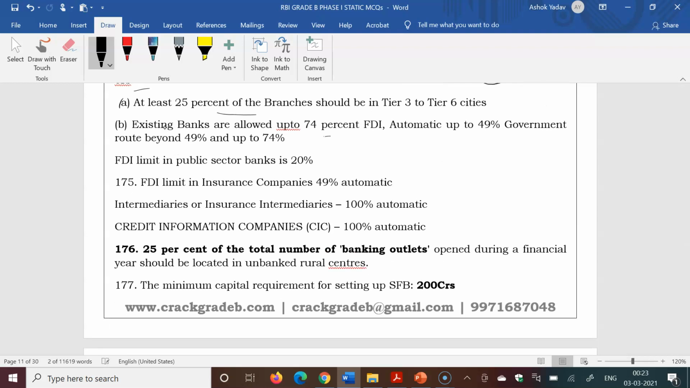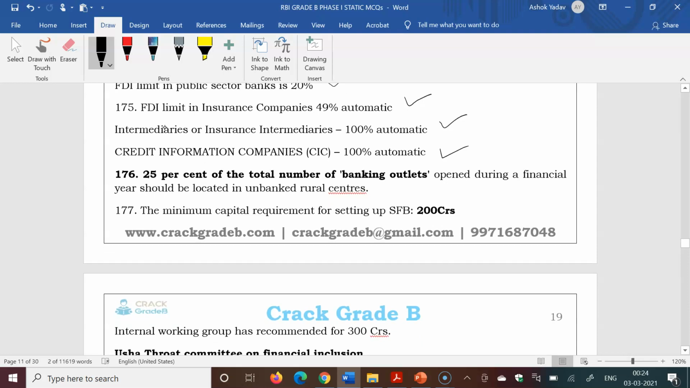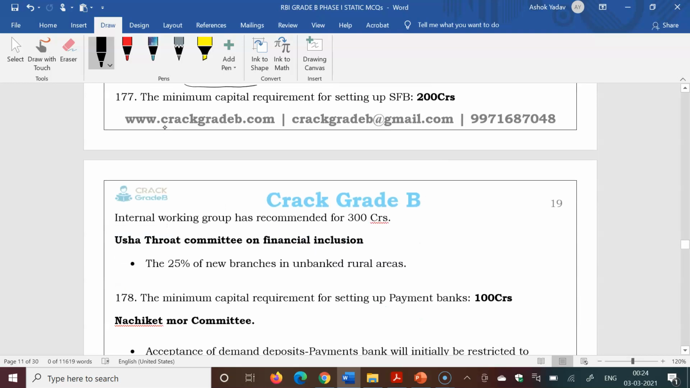FDI in banking sector is 74% in private sector, automatic up to 49%, beyond 49% is government route. FDI in public sector bank is limited to 20%. Insurance sector 49% automatic. Insurance intermediaries 100%. Credit information companies 100%. 25% of the total number of banking outlets opened during a financial year should be located in unbanked rural centers.